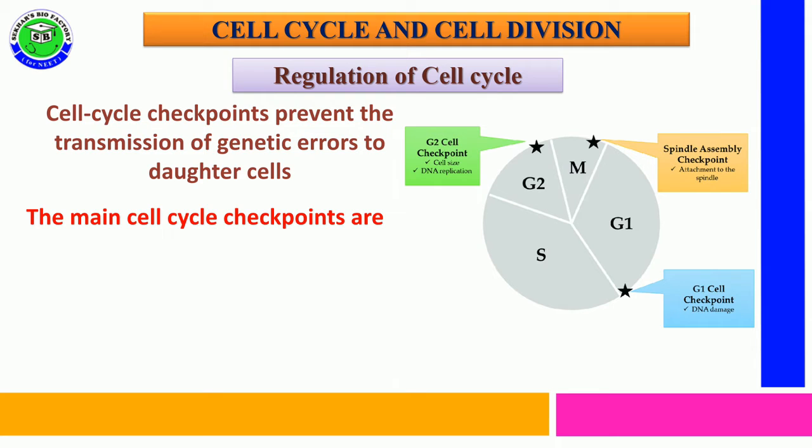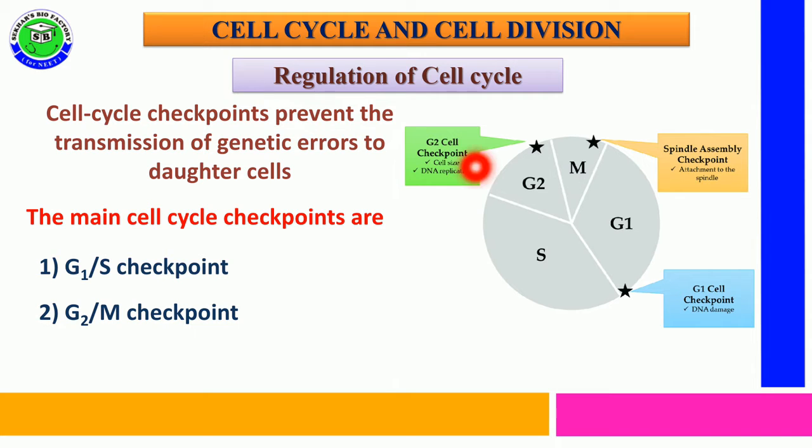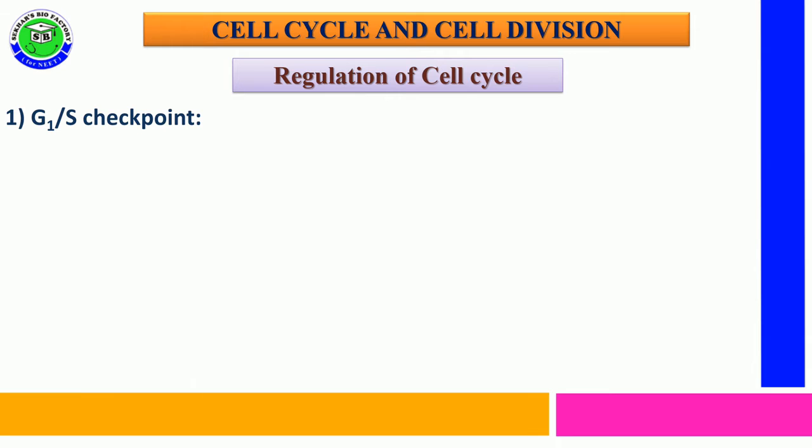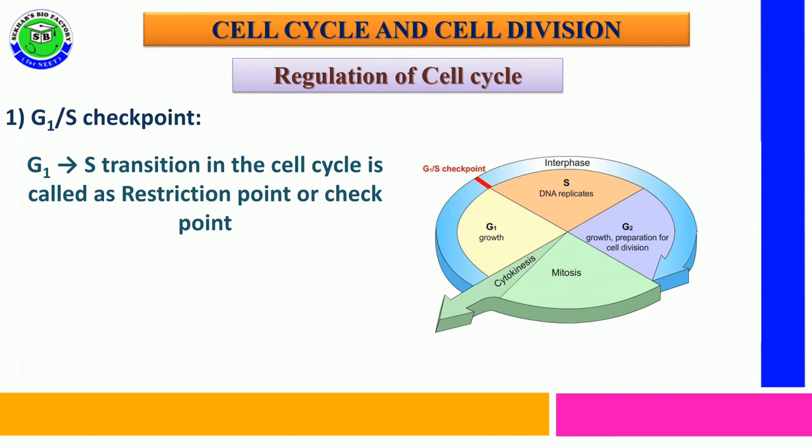Basically, there are three main checkpoints in the cell cycle. Number 1 is the G1/S checkpoint, number 2 is the G2/M checkpoint, and the third one is the spindle assembly checkpoint, called SAC. The G1/S checkpoint is located between G1 phase and S phase.